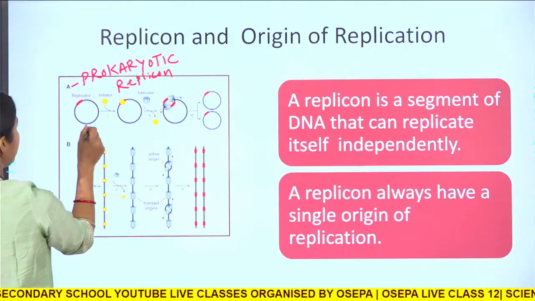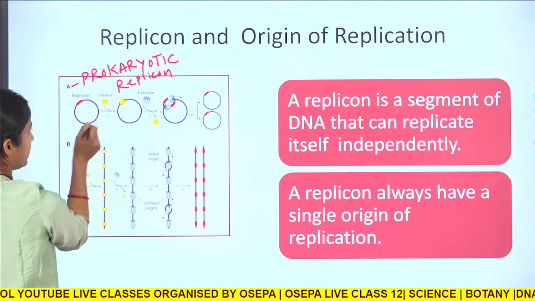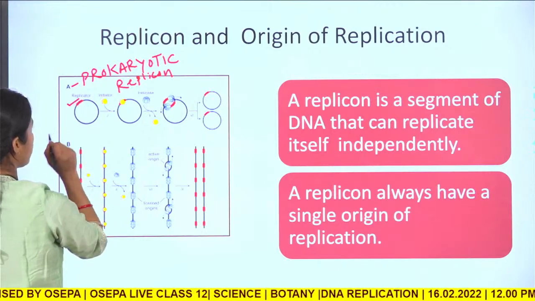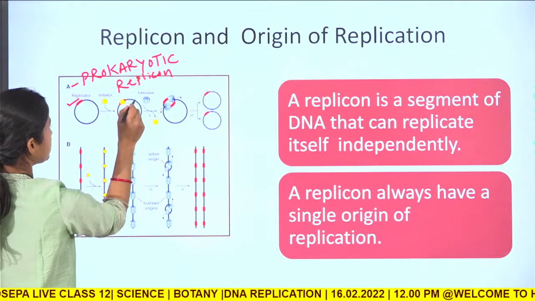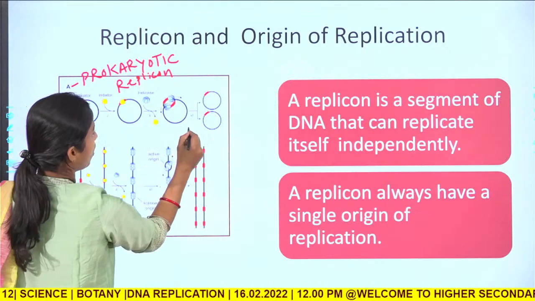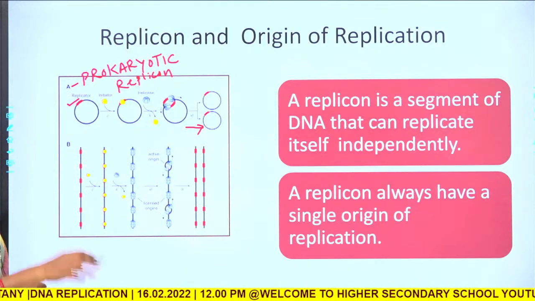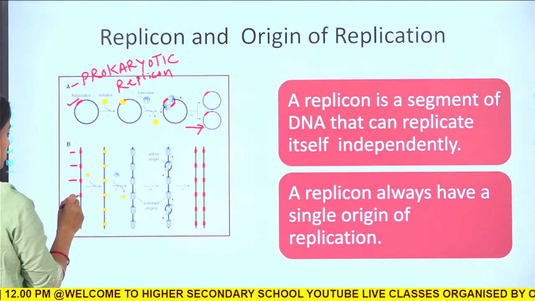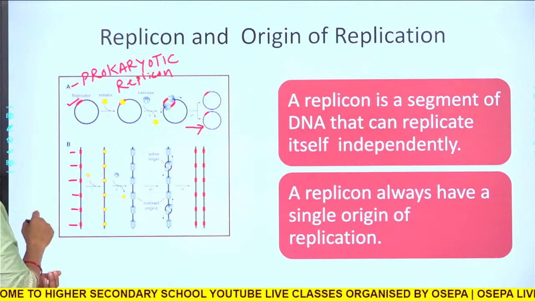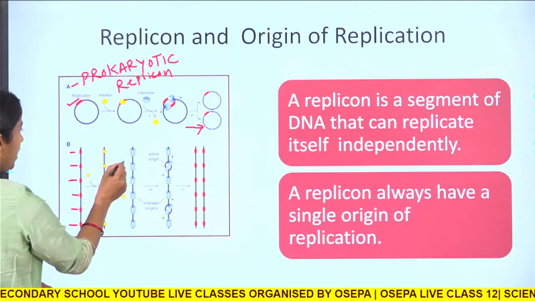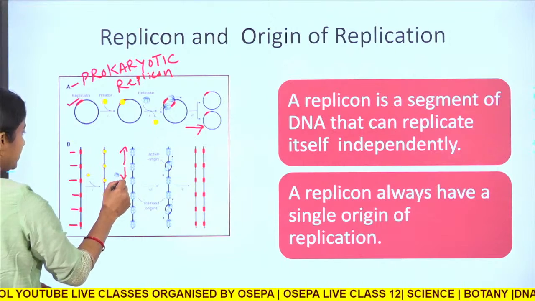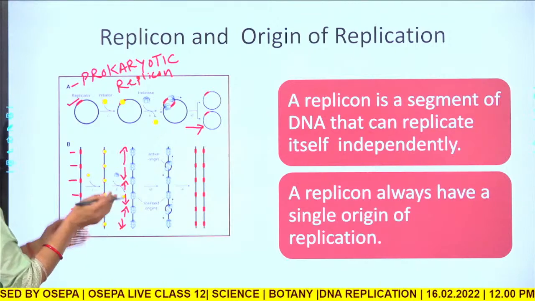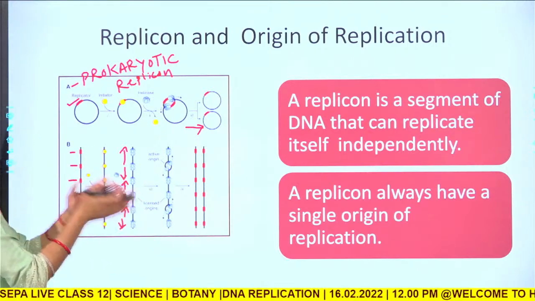Okay. Now, you see this is a single double stranded DNA molecule. From this point, this is the origin of replication. From this point it goes on synthesizing into two double stranded molecules. But in the case of eukaryotes, as you can see, these are all replicons, or the origins of replication. From here they will go on synthesizing the double stranded DNA, or two strands of DNA like this, in many replicating units.